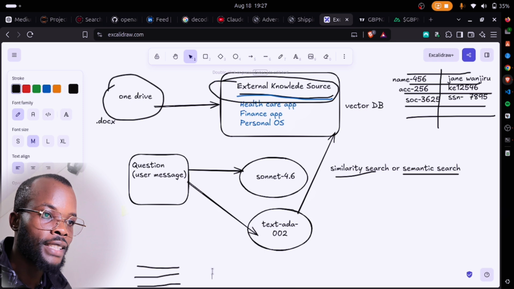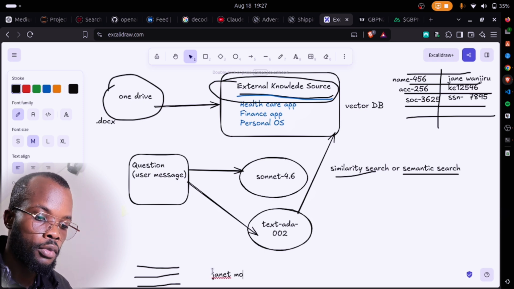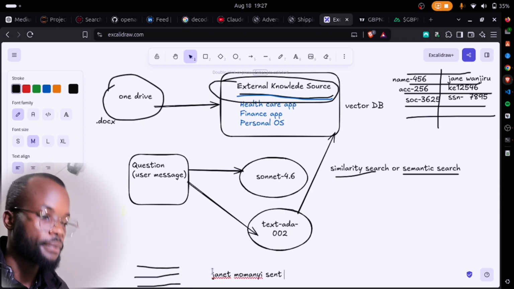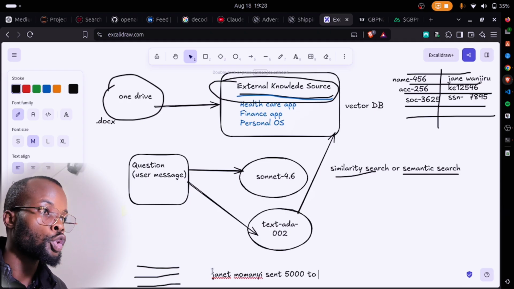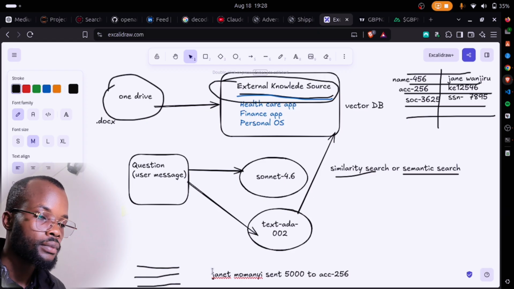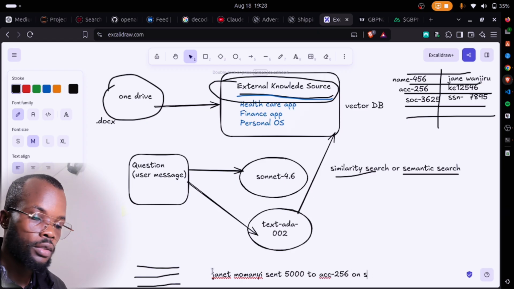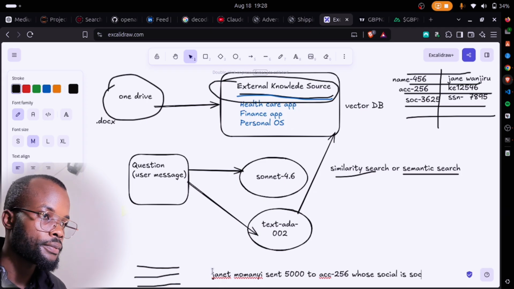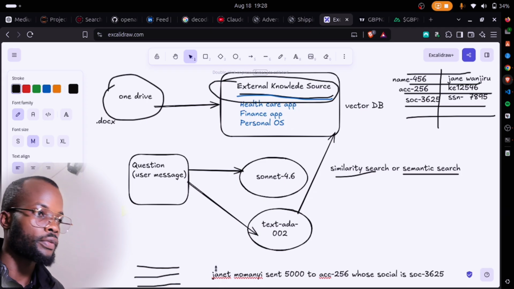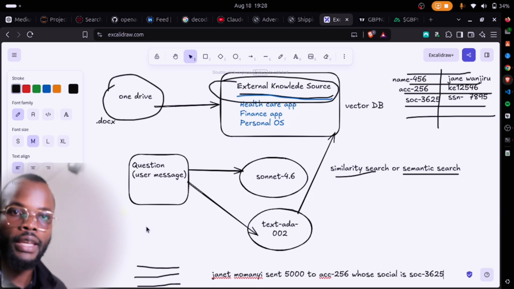So we're coming here and now saying Janet Momanyi sent 5,000 to account 256, on social, whose social is SOC3625. So I want us to understand something here.